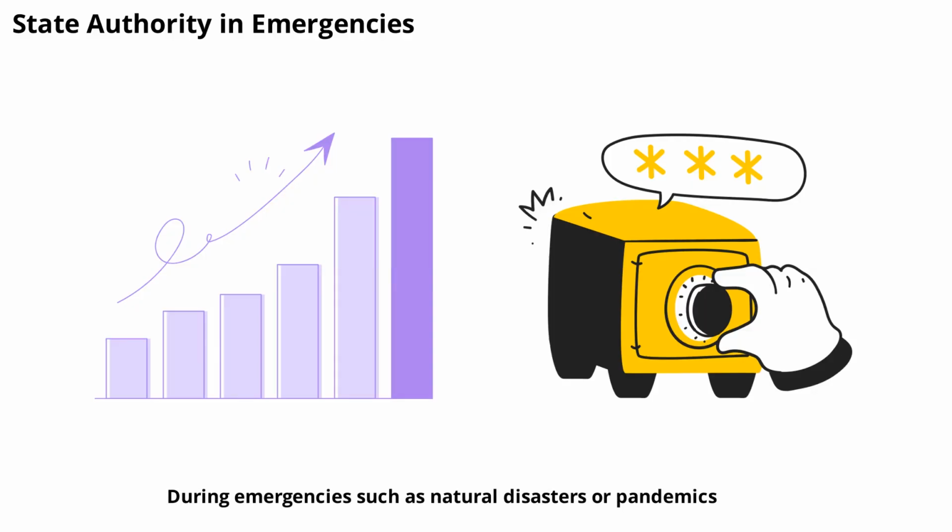During emergencies, such as natural disasters or pandemics, state authority may be expanded to protect public safety. Governments can impose curfews, restrict movement, or allocate resources. These powers are usually temporary and subject to oversight to prevent abuse.